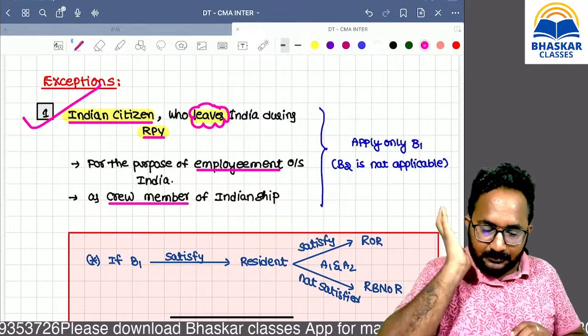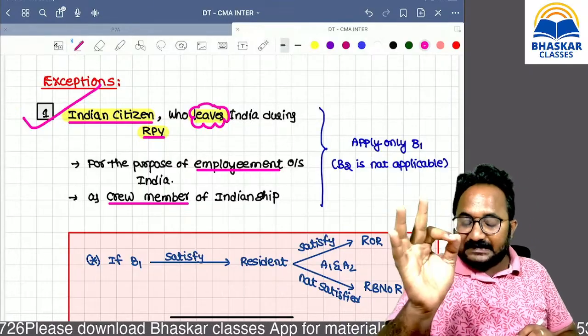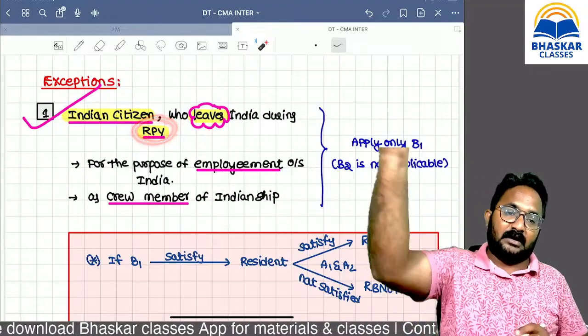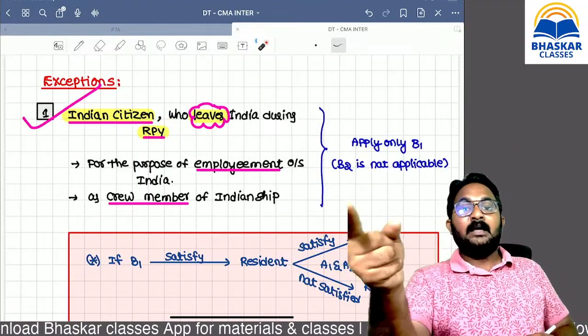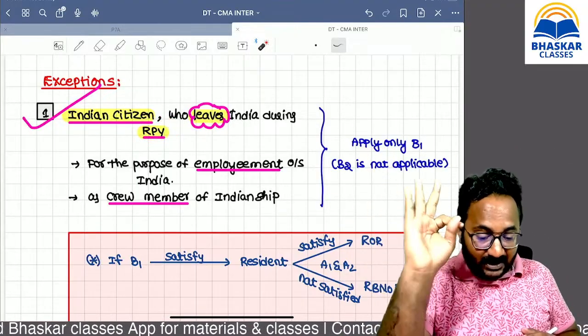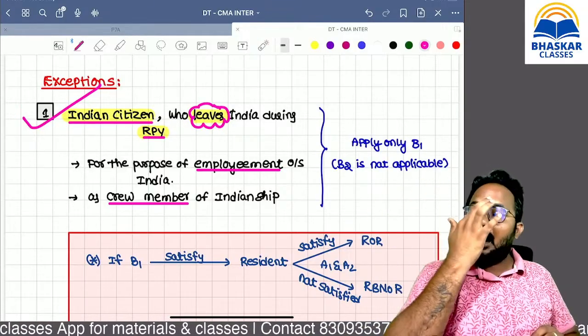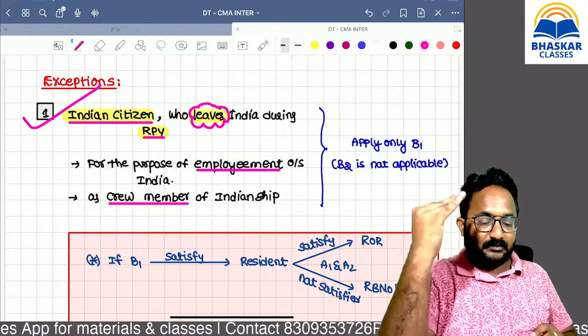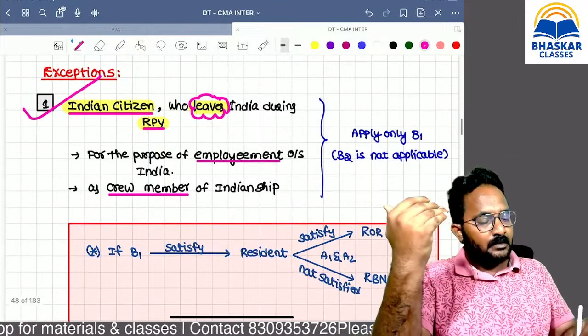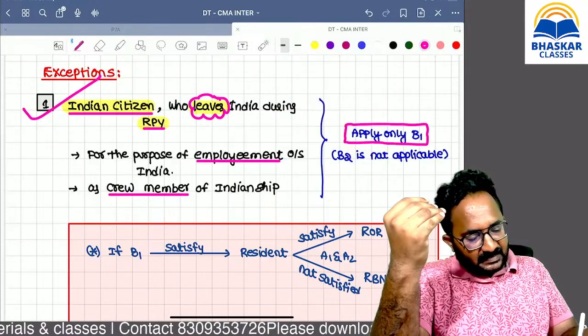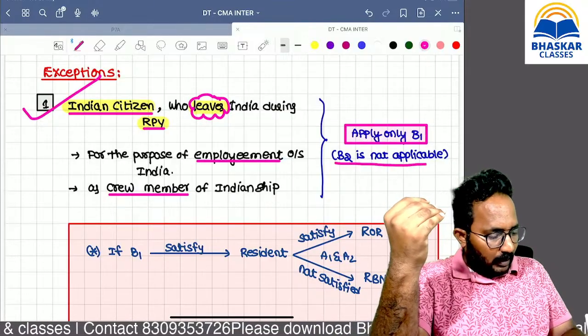Sir, he left India 2 years ago. This exception is not applicable. Then what is that exception, sir? Basic condition 1 only we have to apply. Basic condition 2, no need to apply.